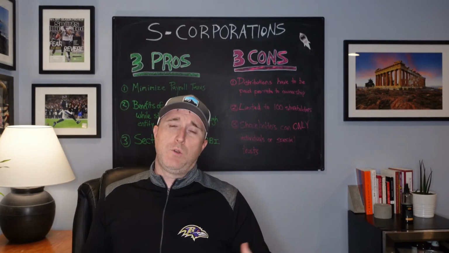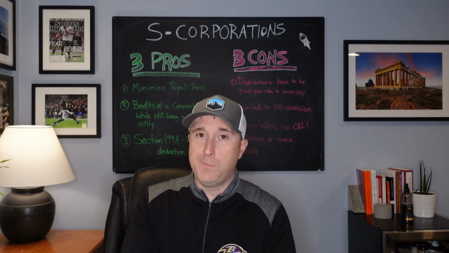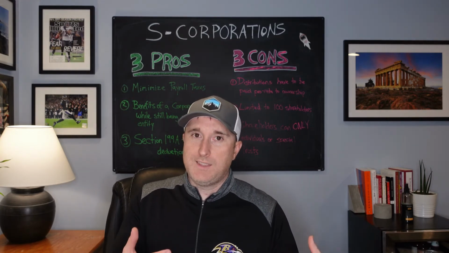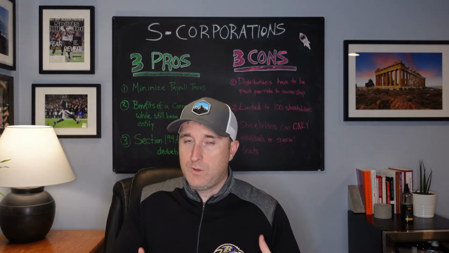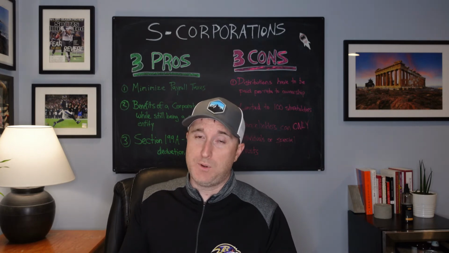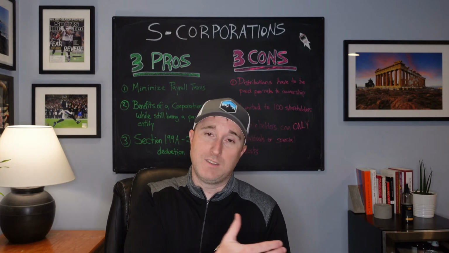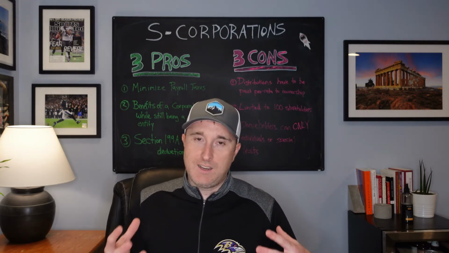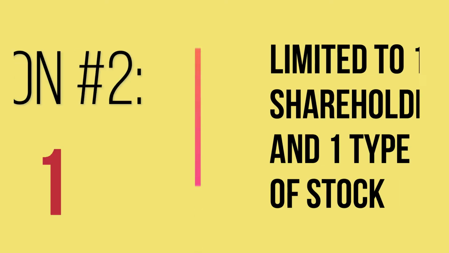For example, we'll go back to shareholder A. Shareholder A has a $200,000 compensation model, but they're only a 10% owner. So at the end of the day, let's say there's $1 million to distribute. They're due $200,000, but since you have to distribute that $1 million pro rata, since they're only a 10% owner, they're only going to get a $100,000 distribution, and then you got a bonus, the additional $100,000, which in that situation, you're not getting the payroll tax benefits that we talked about in pro number one.